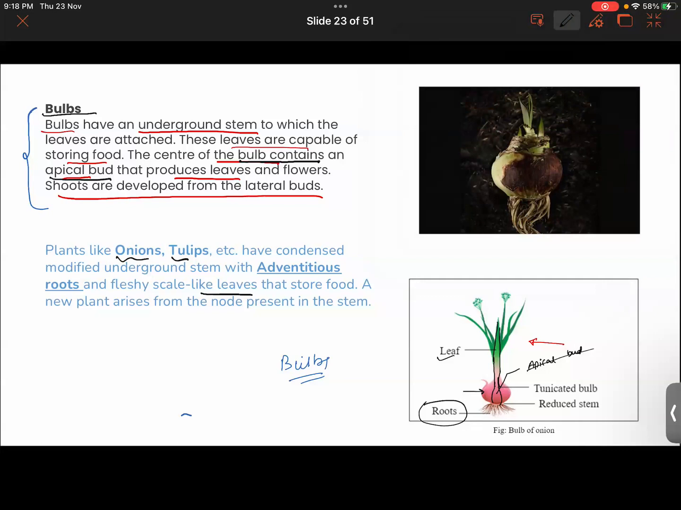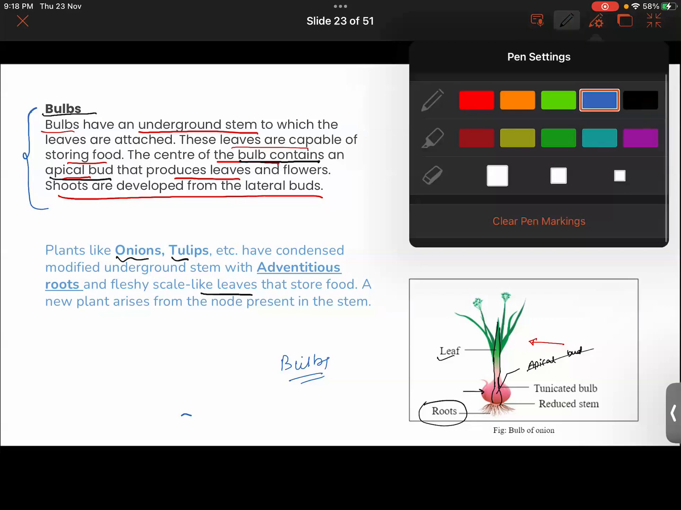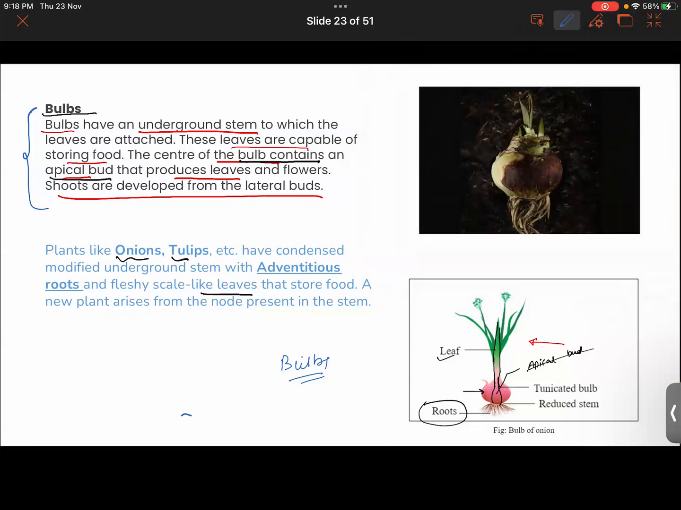Just observe the figure for a moment. Maybe you will be able to answer it. The bulb, the whole structure is called a bulb. A tunicated bulb. Correct. This tunicated bulb that you see here. So with the help of this tunicated bulb, the propagation can be done. So basically, onion takes part in vegetative propagation through their bulbs, right?